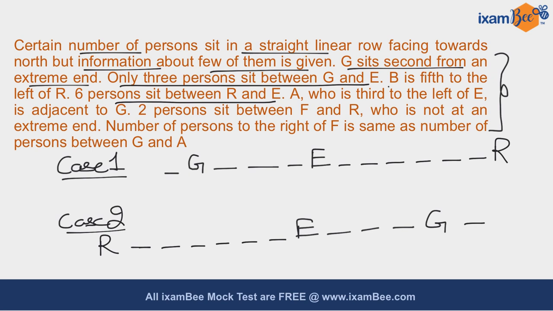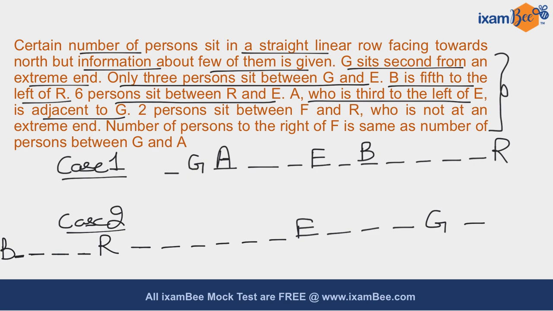Now it is given that B is fifth to the left of R. So you have to place B fifth to the left of R. In case 1, I'll place B over here, and in case 2, I'll place my B over here. So accordingly, I have drawn my two cases. Now it is given to you that A, who is third to the left of E, is adjacent to G. So you have to fix this condition in both your cases. You have to place A over here, which is adjacent to G.